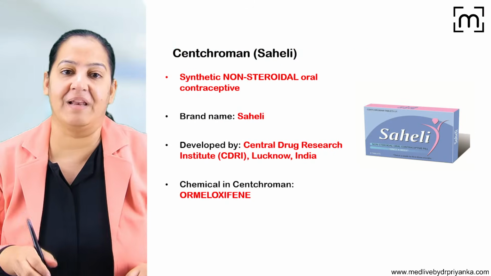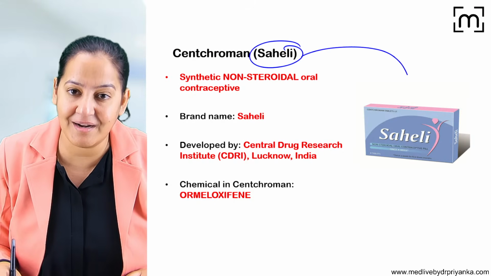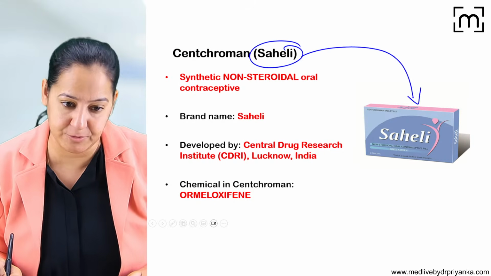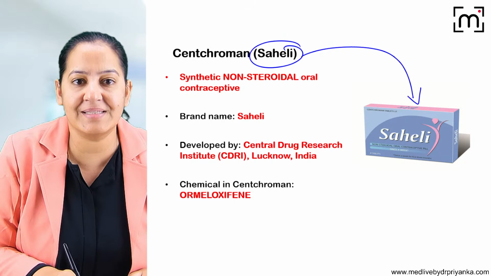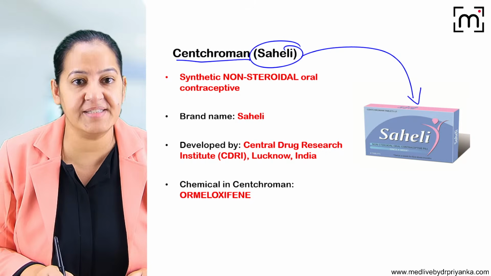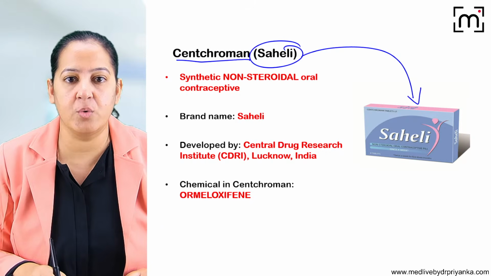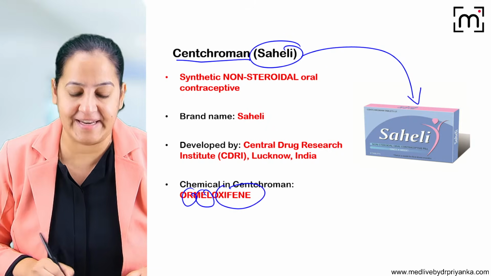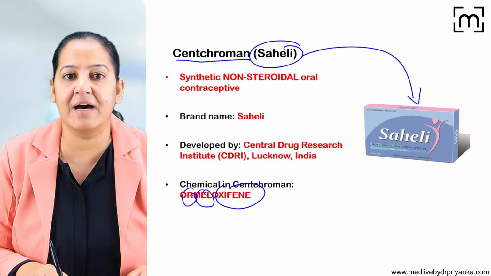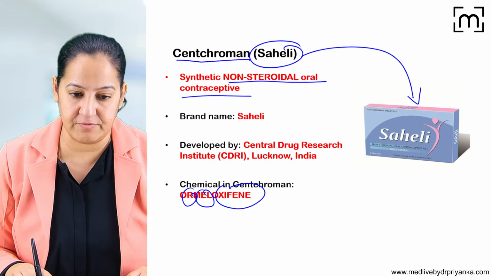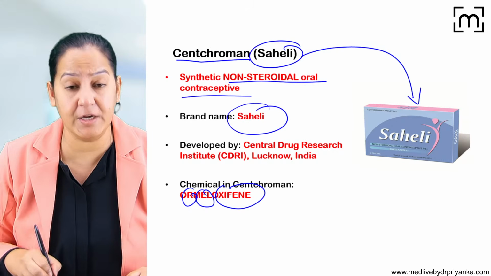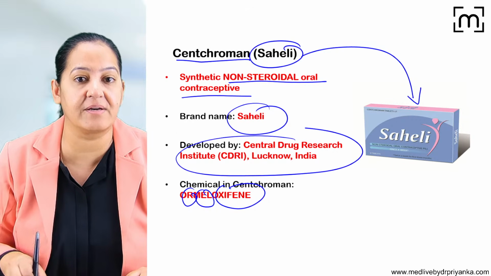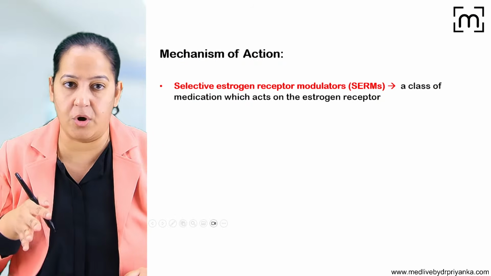There is one more pill which is known as Saheli. It is marketed under the name of Saheli in India. It is known as Centchroman. It contains Centchroman. What is Centchroman? Centchroman contains ormeloxifene. It's a chemical. Actually, it is a non-steroidal oral contraceptive. It is marketed under the name Saheli. It was discovered by Central Drug Research Institute, Lucknow, India. You get questions on all of that.